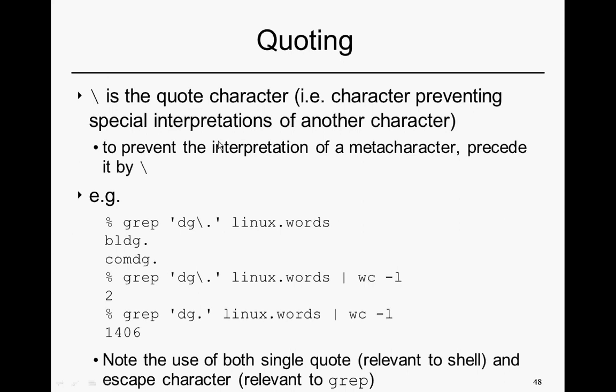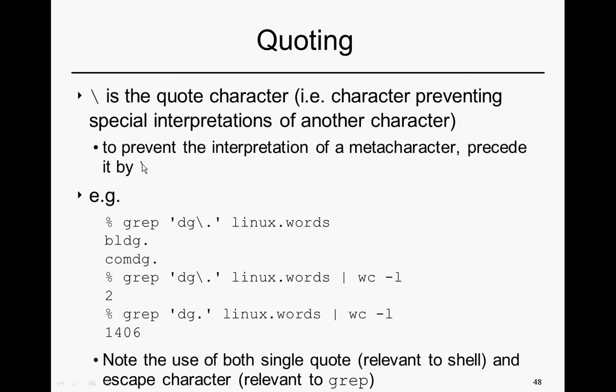It can be used in C to indicate a special character, or here in Unix shell and in regular expressions to prevent special interpretation of another character.